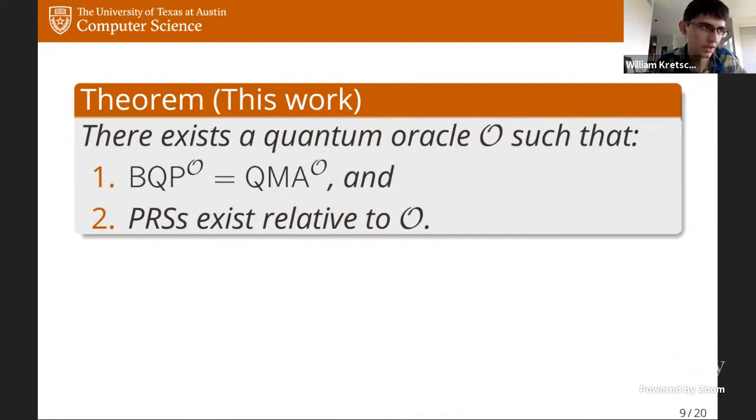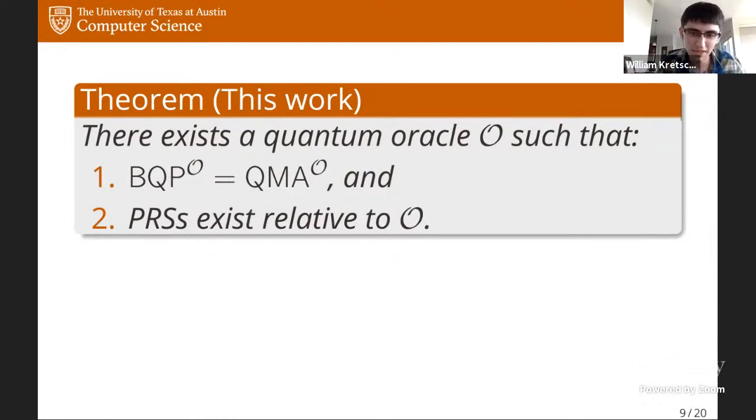Well, in general, essentially all interesting classical cryptography can be broken if P equals NP, right? And okay, BQP equals QMA is almost like P equals NP, right? NP is contained in QMA. So this basically implies that relative to this oracle, we can decide NP problems in polynomial time on a quantum device.